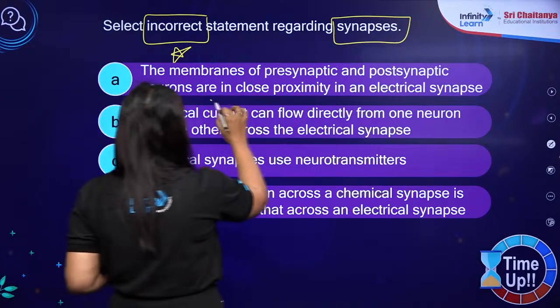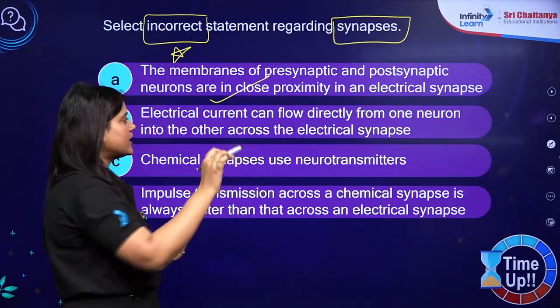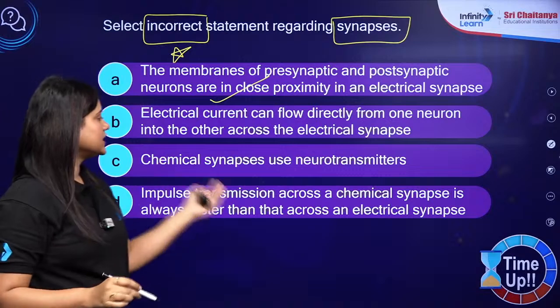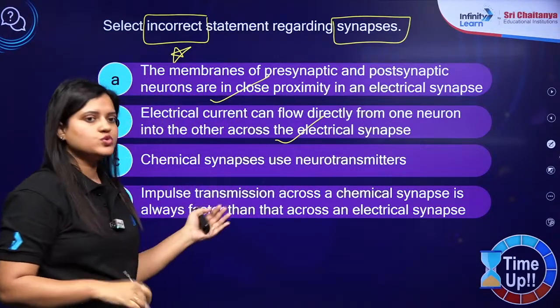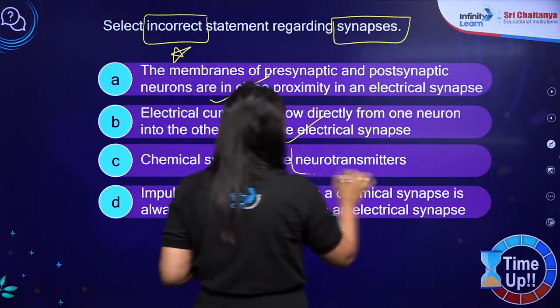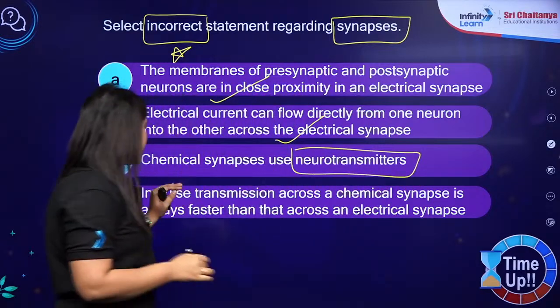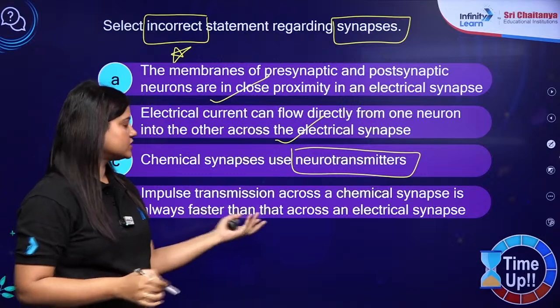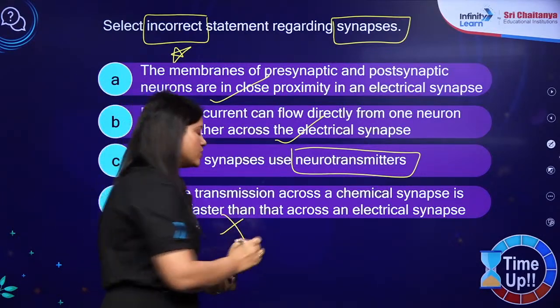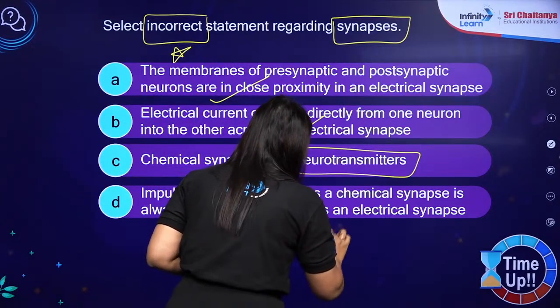Absolutely. Electric current can flow directly from one neuron to another in the electrical synapse. Yes. Chemical synapse use neurotransmitter. Absolutely. Impulse transmission across a chemical synapse always faster. This is wrong. So we know that there is something termed as synaptic delay.